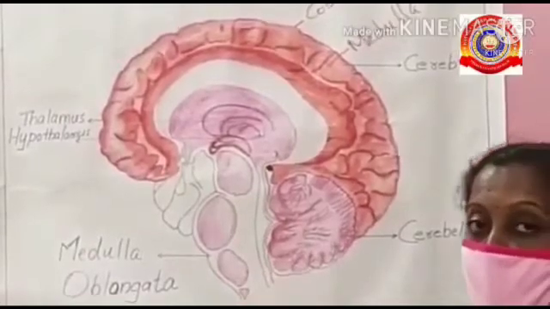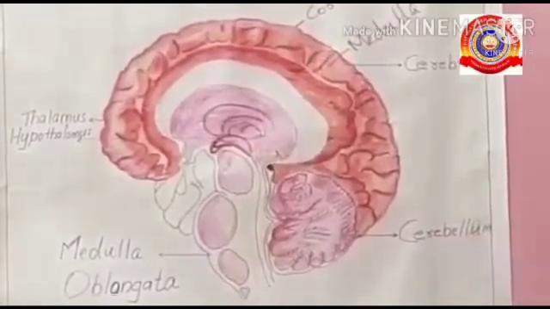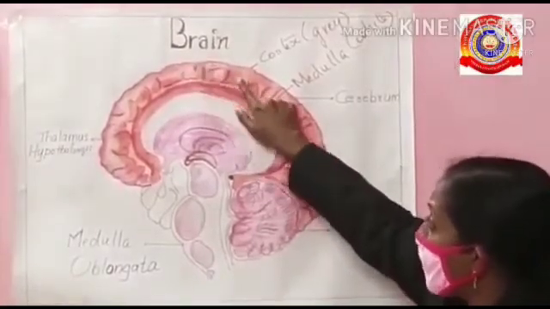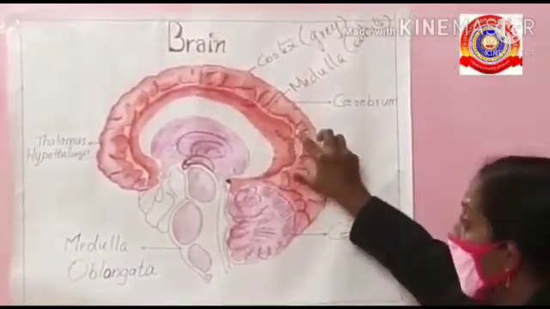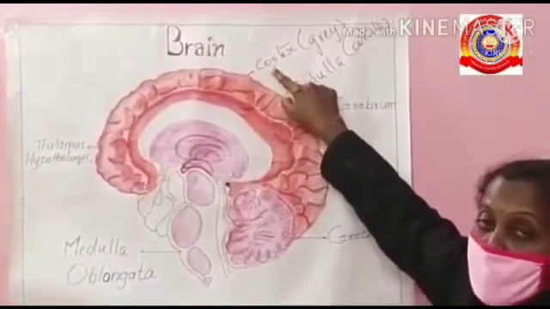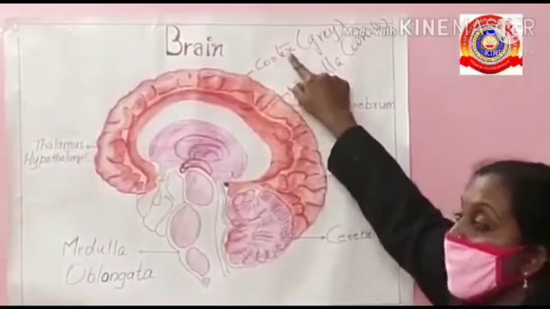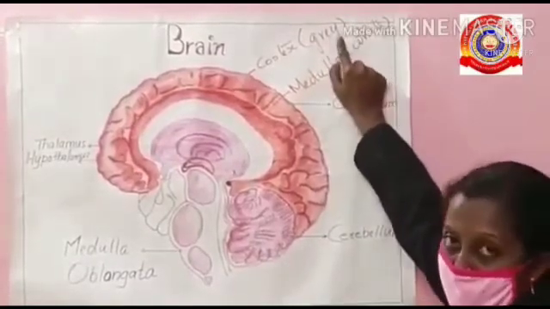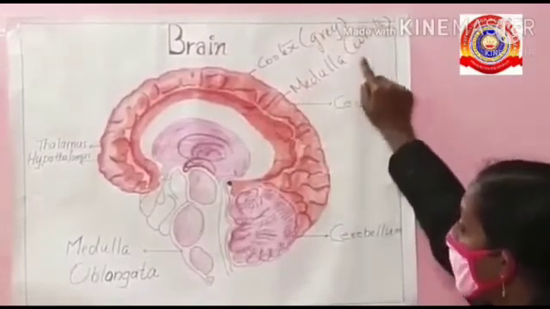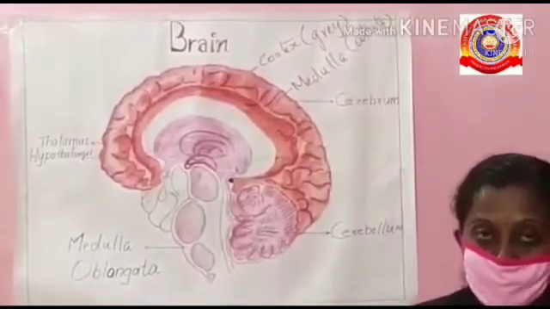So our first topic is the cerebrum. The cerebrum contains folds and fissures. The outer part is called the cortex, which is made up of grey matter, and the inner part is made up of white matter, which is called the medulla.